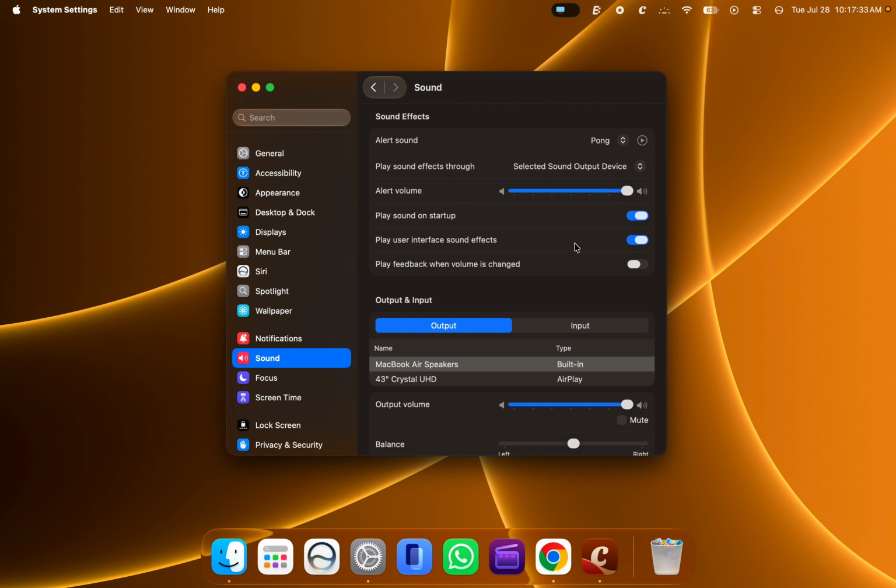If you also hear sound while adjusting the volume, then you can turn off play feedback when volume is changed as well.